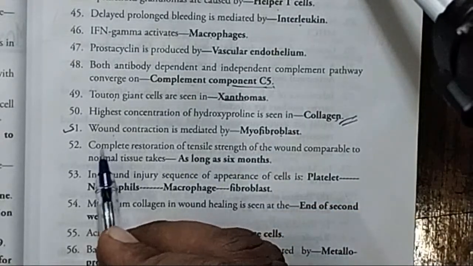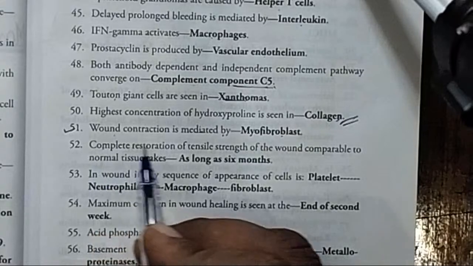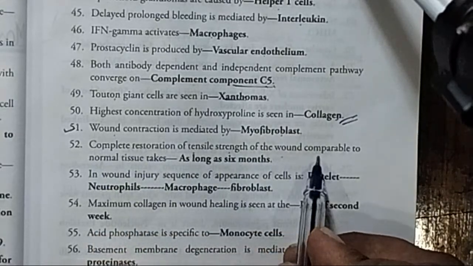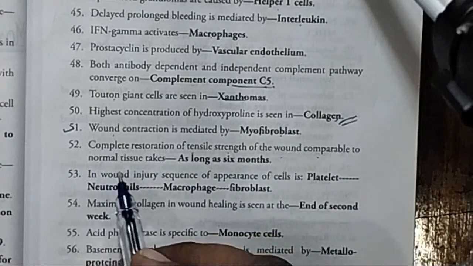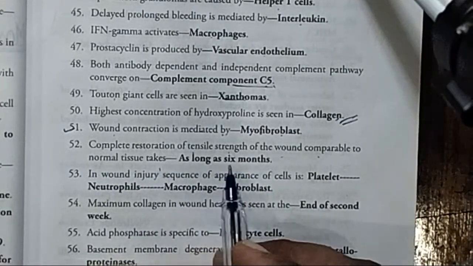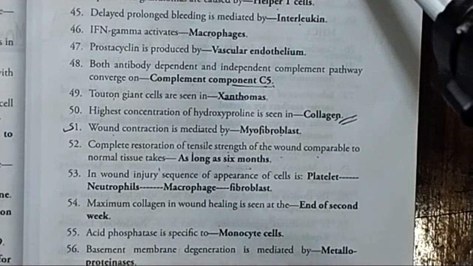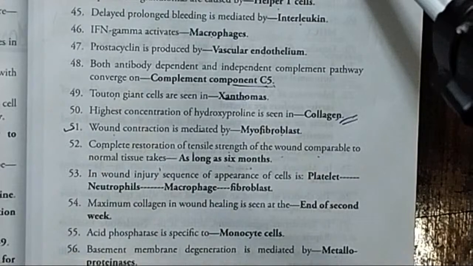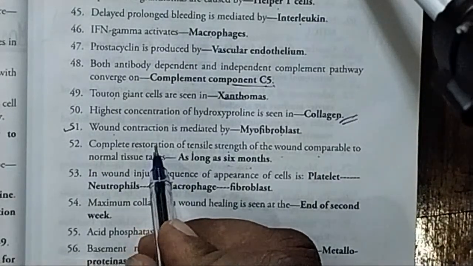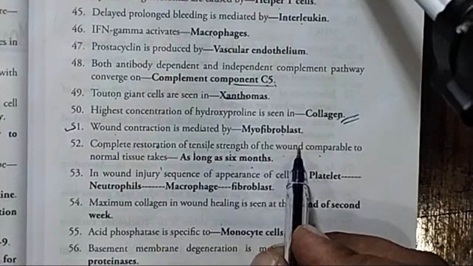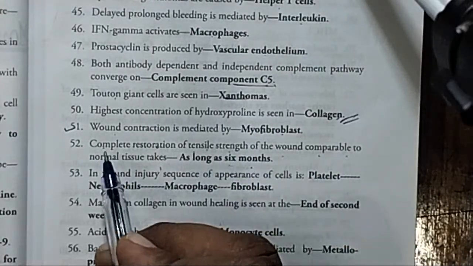Moving on to the next important MCQ, the complete restoration of tensile strength of the wound comparable to normal tissue takes as long as 6 months. In multiple choice questions, they also ask you about the duration, what is the time required for the complete restoration of tensile strength of the wound comparable to normal tissue.